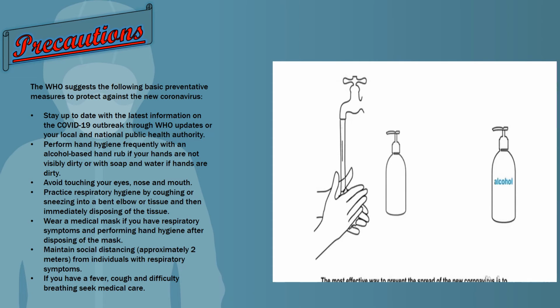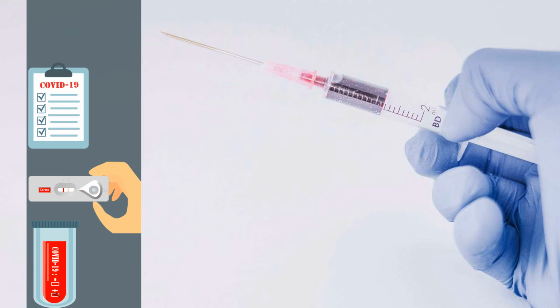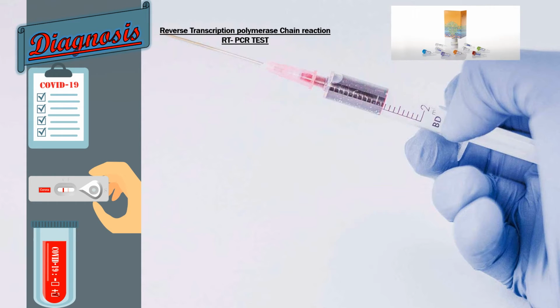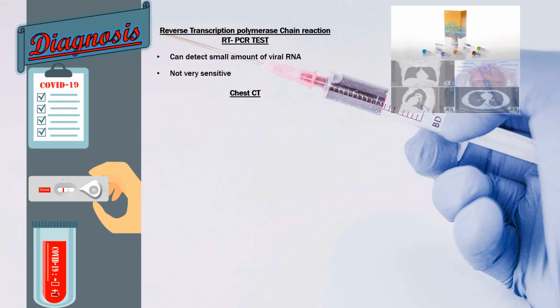Now, how to diagnose COVID-19? The reverse transcription polymerase chain reaction, RT-PCR test, can detect small amounts of viral RNA, but is not very sensitive. The other one is chest CT, which can be done to detect viral pneumonia. Next is isothermal amplification, which also tests for viral RNA.